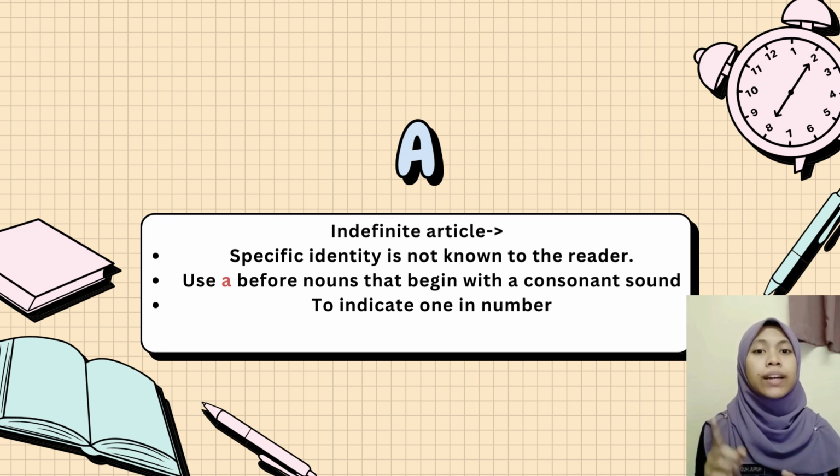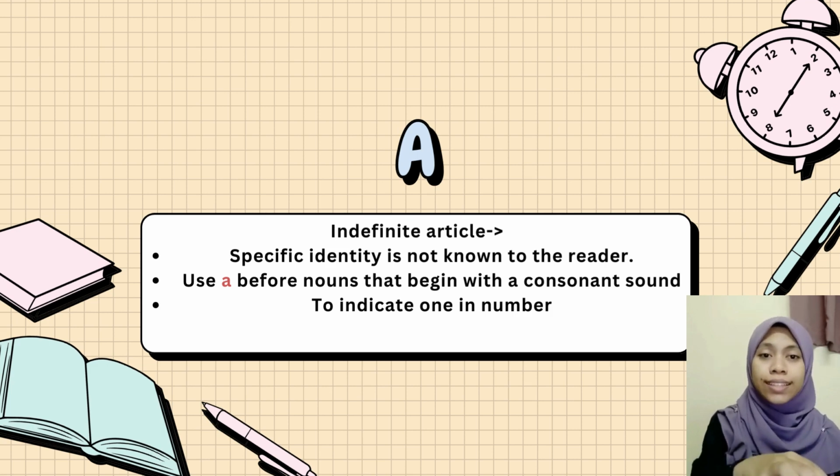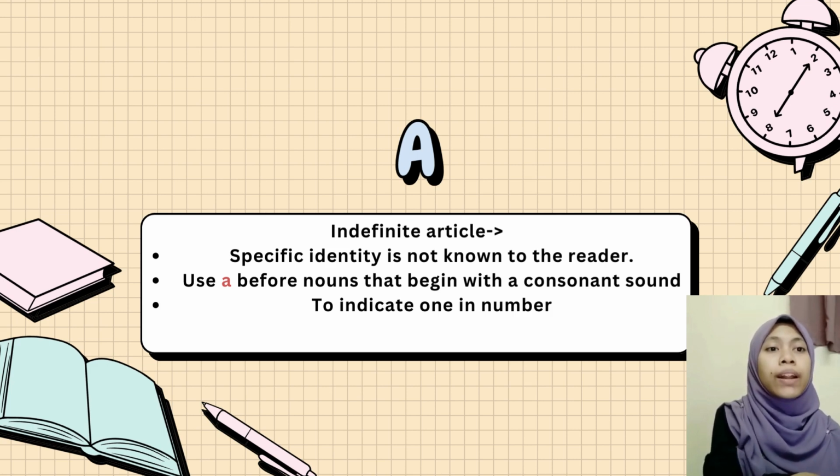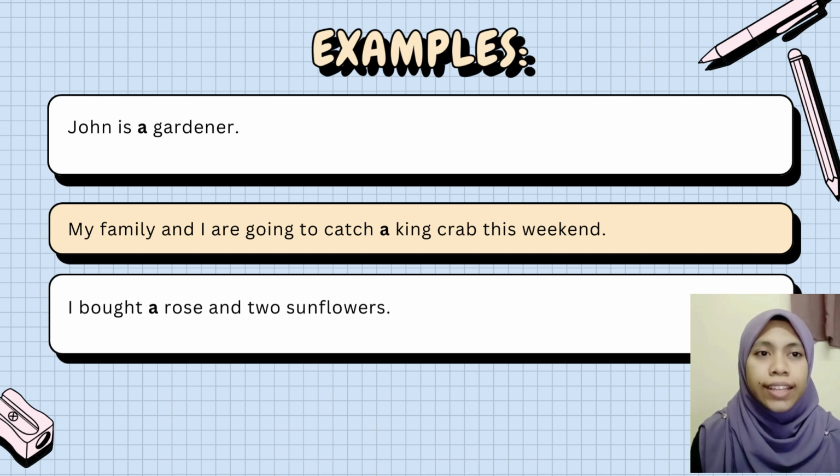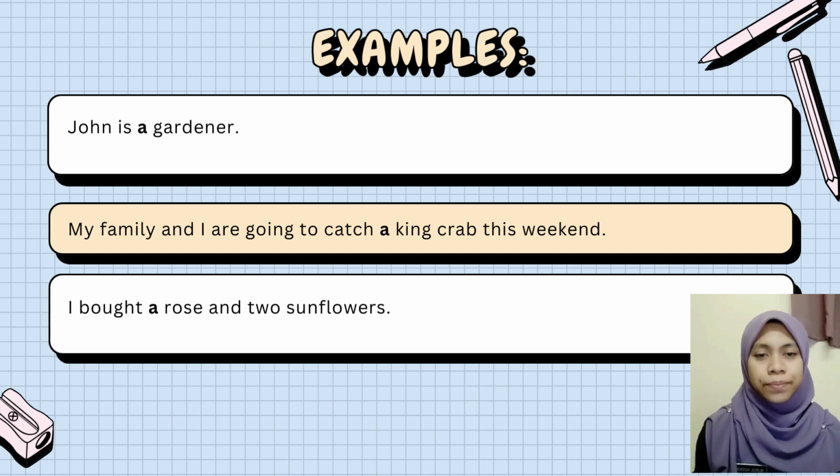Okay, remember, consonant sounds, not consonant alphabets. Also, we use a to indicate one in number. So we are going to look at these examples to understand more about how we are going to use the word a. Okay, John is a gardener.